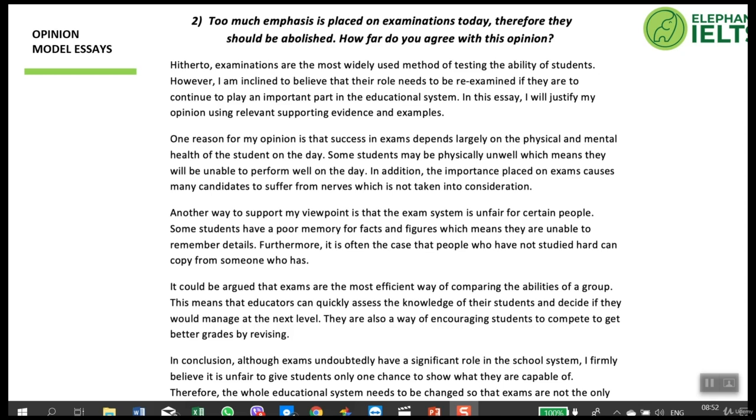So if you read this essay, you will see that again it follows the same structure that we talked about before. So study the structure for essays that we talked about and these model essays, and I'm sure you will find that it's not that difficult. It just takes practice and you'll be able to write a high-scoring essay.